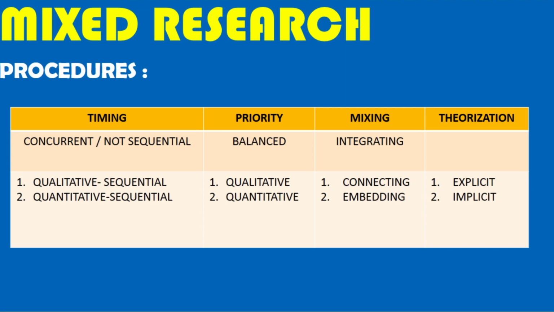Fourth, theorization. Theorization can emphasize explicit and implicit. In the world of research, our priority is explicit, which can be described, written down, and stated, while the implicit is difficult to describe because there is no real form.